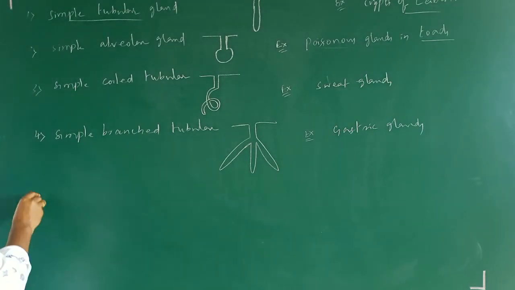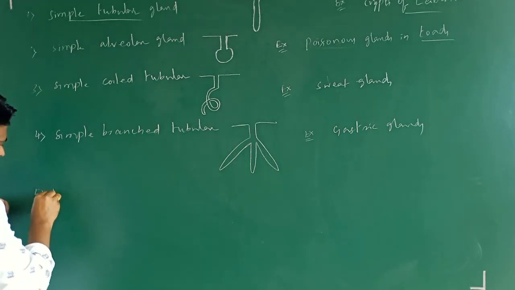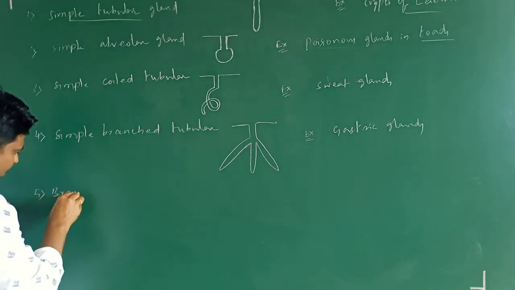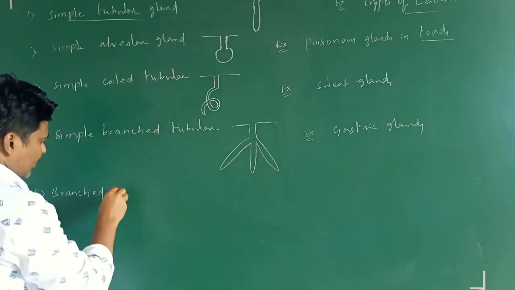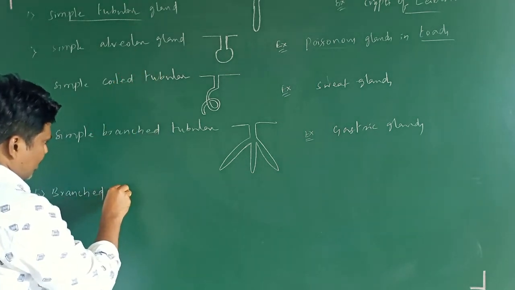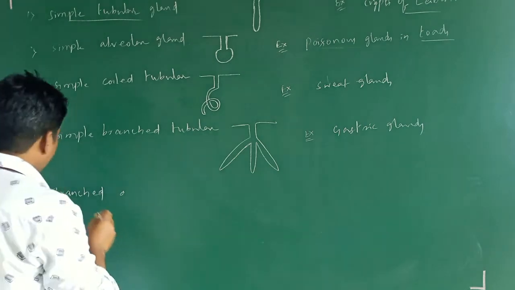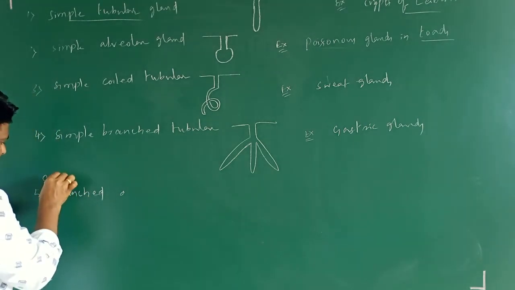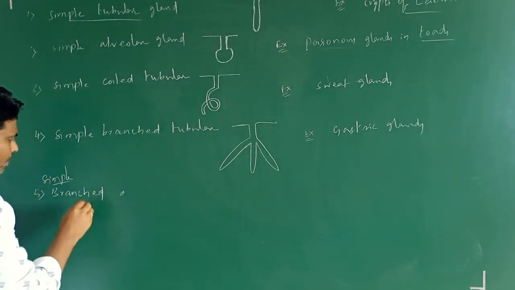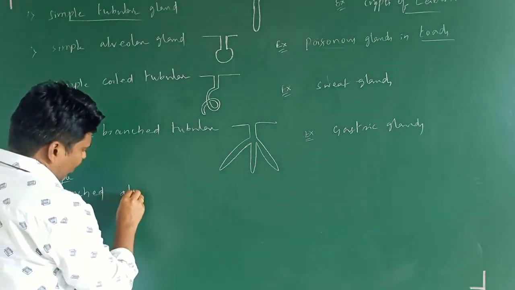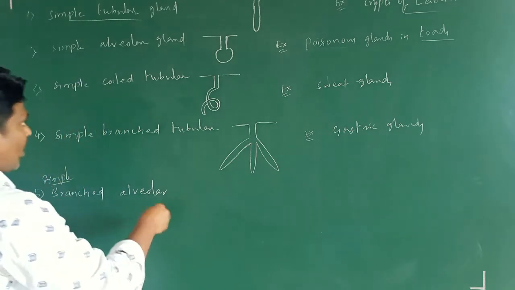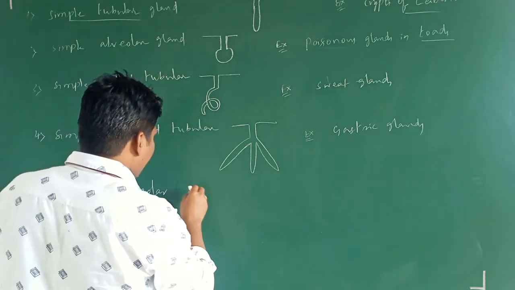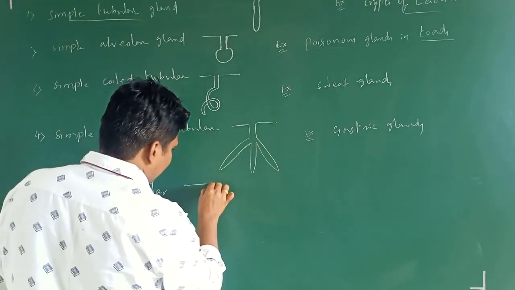Next, branched alveolar. I am going to write simple branched alveolar. Simple branched alveolar glands. Where are we going to see this one? First I am going to make the structure.